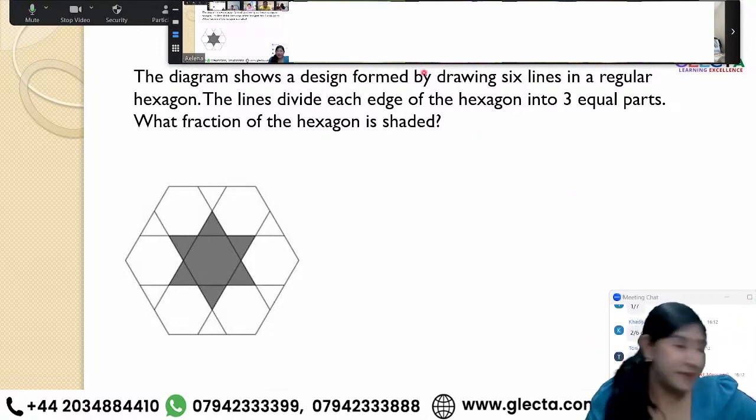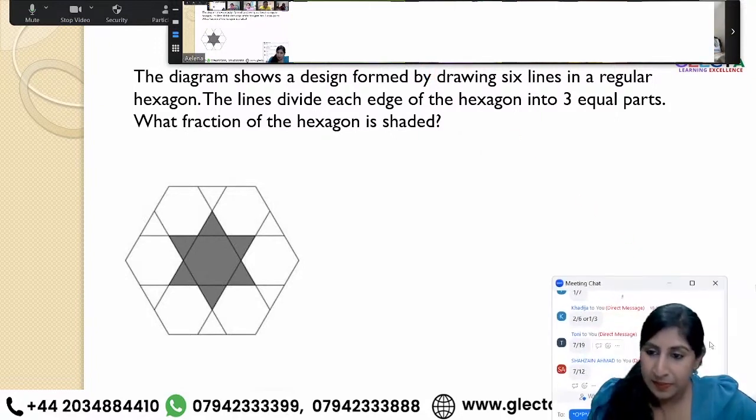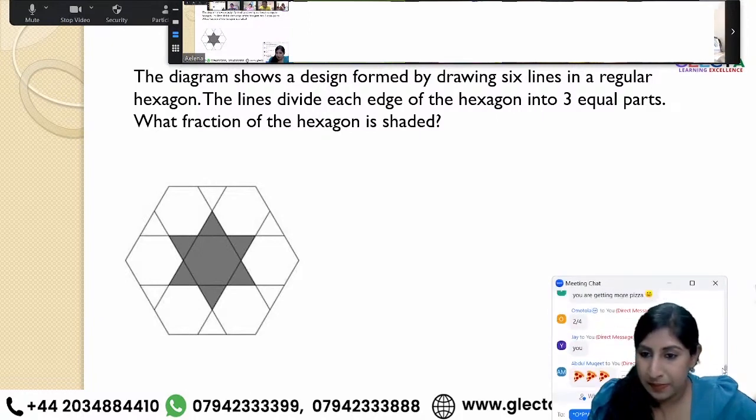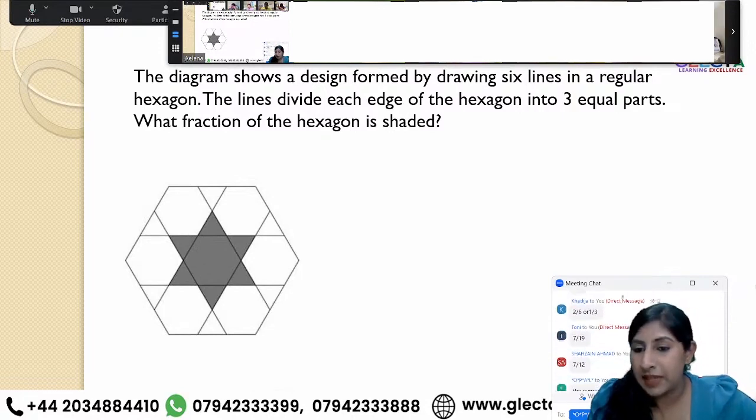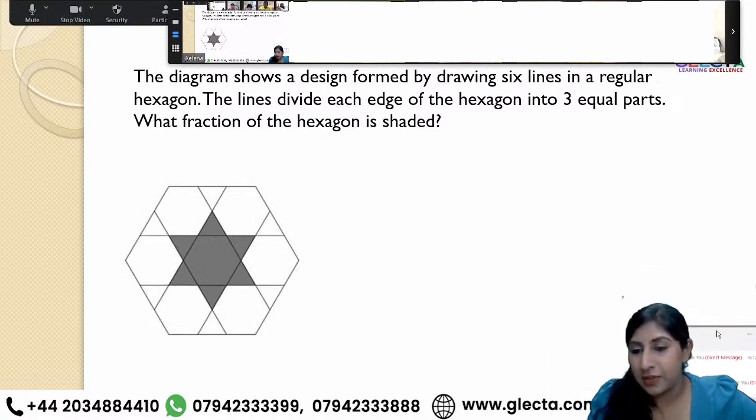Keep going. Only Abdul Mukhit has given me the correct answer till now. Okay, Abdul Hafiz has also given me the correct answer.